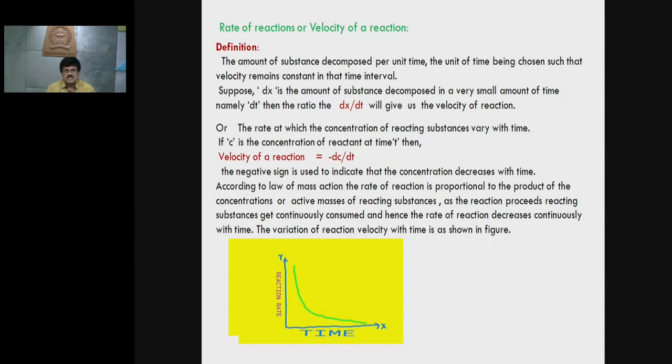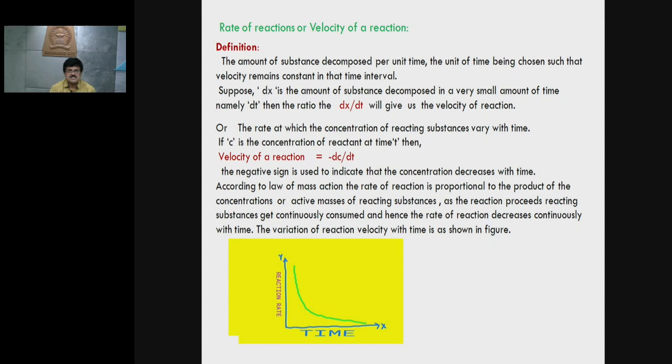Then the ratio dx upon dt will give us the velocity of a reaction. Or we can also define the velocity of reaction in another way, that is the rate at which the concentration of reacting substances varies with time.